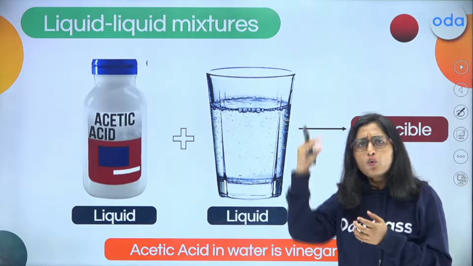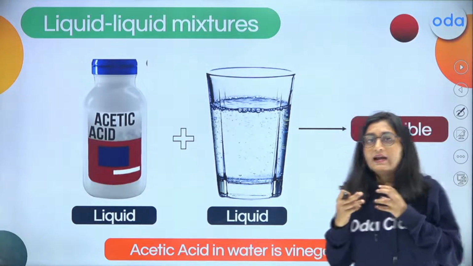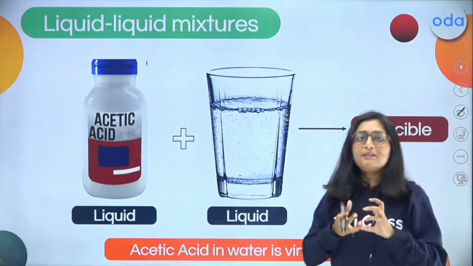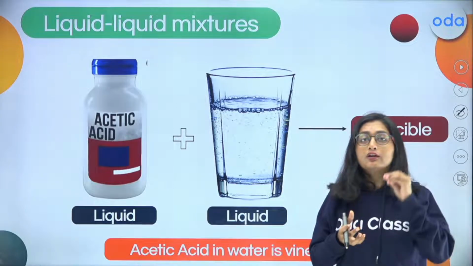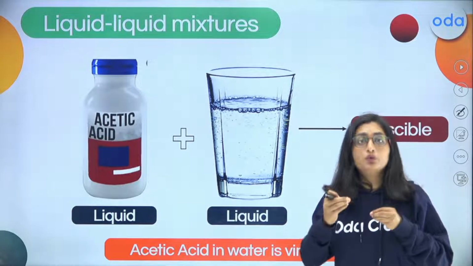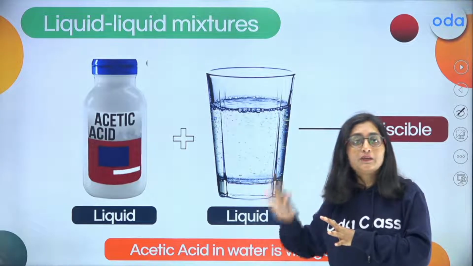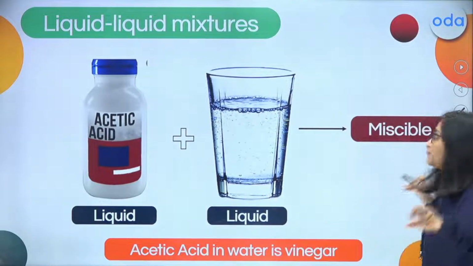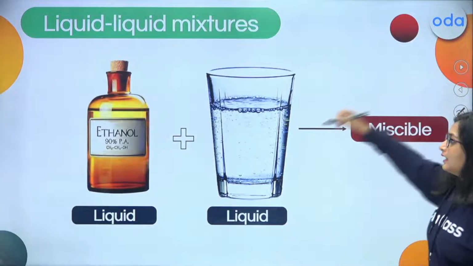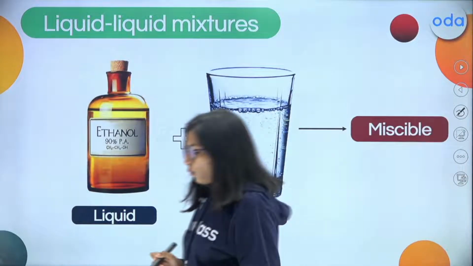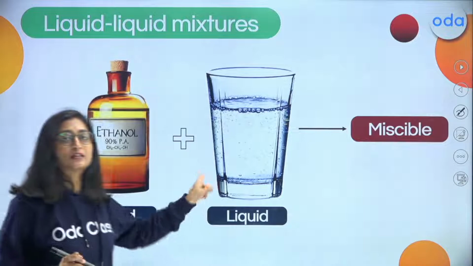Now you have so many examples where it is completely mixed with each other, where you cannot find out the differences between the two components separately. So these are examples of the miscible kind. Now in the case of ethanol, what does ethanol do when it mixes with water?